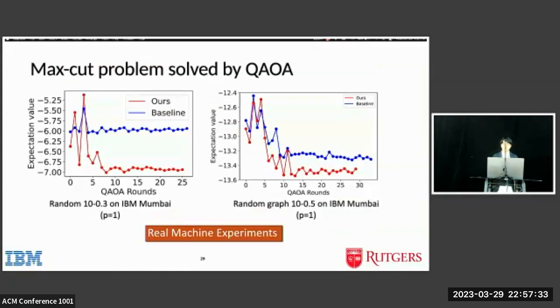We also did real machine experiments with a QAOA circuit to solve the max-cut problem. In these two figures, the x-axis is QAOA runs and the y-axis is the expectation value. It reflects the total weight of cut edges, so a lower expectation value is better. And our method shows a lower expectation value than the baseline.